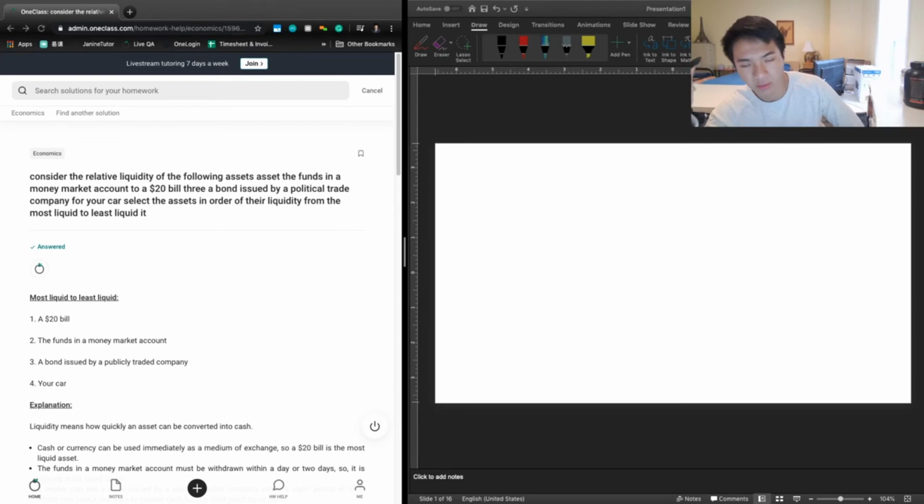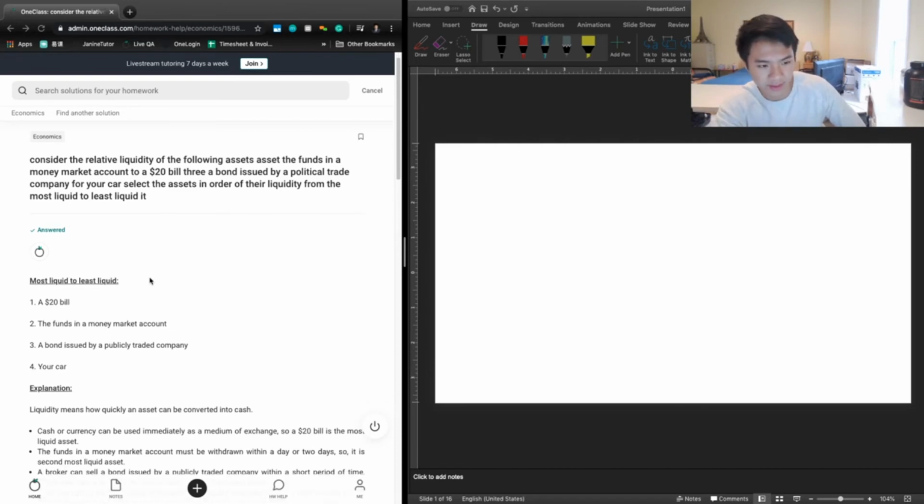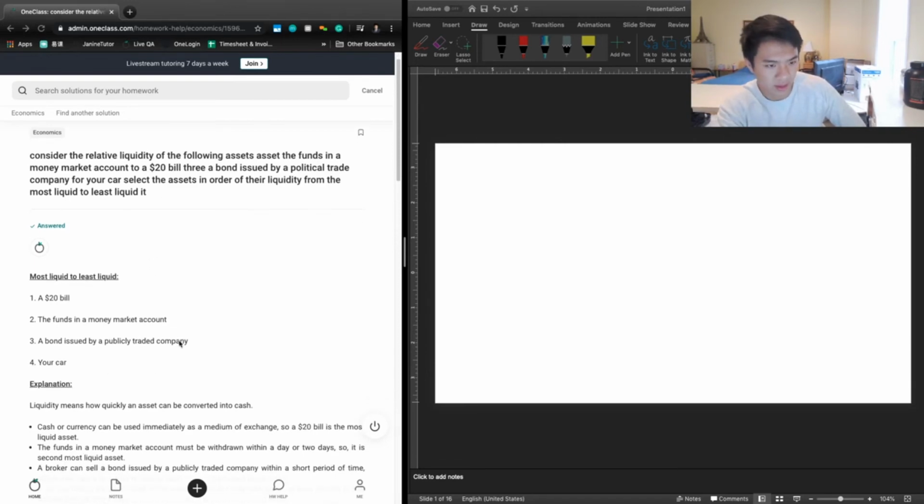And so we most likely say the most liquid is going to be the $20 bill. The second most liquid is going to be the money market account. The third most liquid is going to be a bond issued by a publicly traded company, and the fourth most liquid is going to be your car. So hopefully both the definition of liquidity and how we've applied it to these problems is fairly obvious here. Okay, so let's take a look at what the previous tutor said.